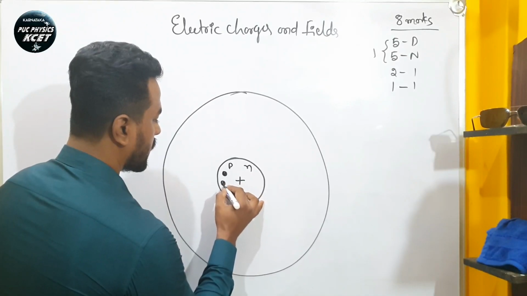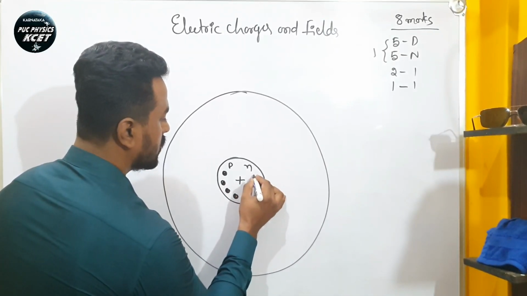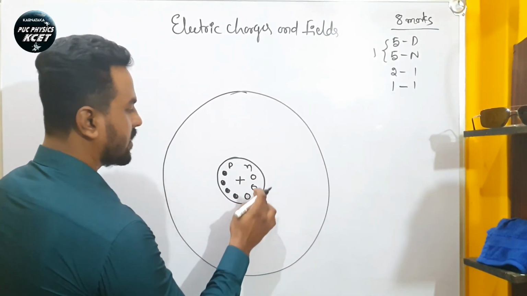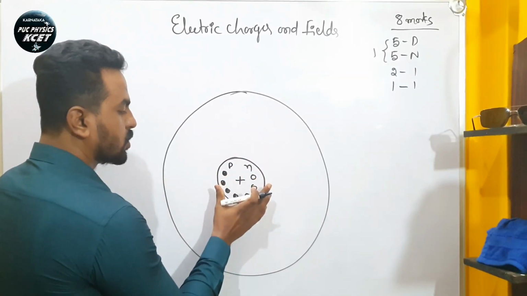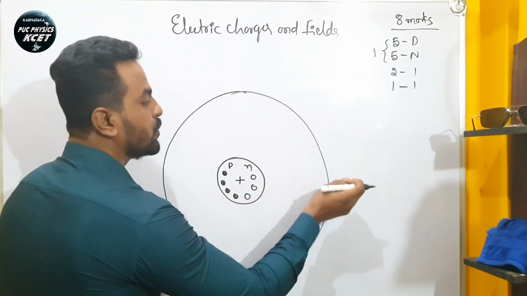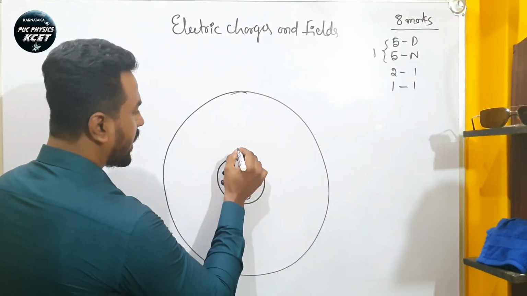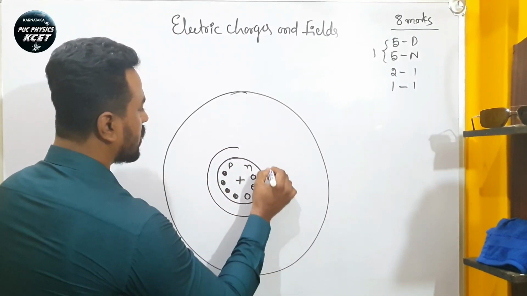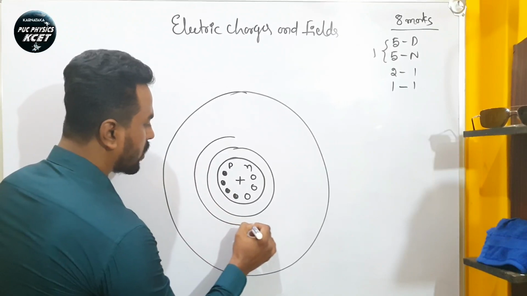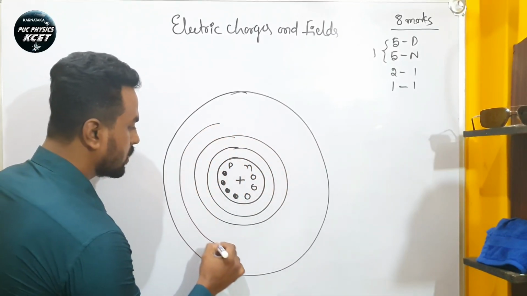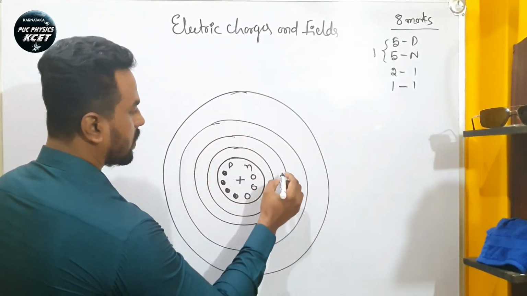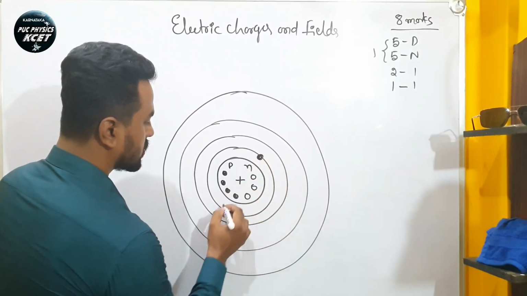Together they are called nucleons. And negatively charged electrons are revolving in different orbits around the nucleus. They are negatively charged, right?